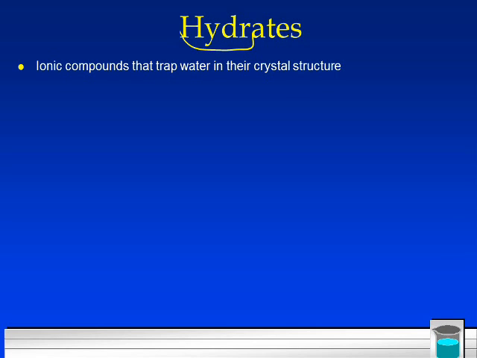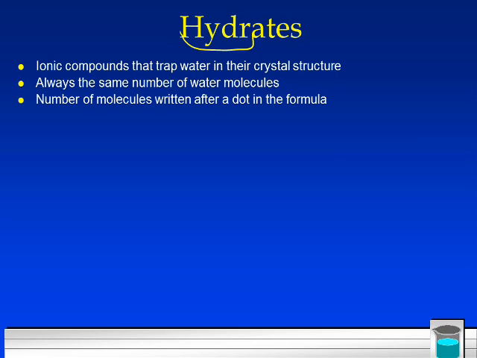Hydro. Ionic compounds that trap water in their crystal structure are hydrates. Now these are solid, and these powders have water. They might seem as dry as sand, but they actually have water in it. And it's the same number of water molecules. The number of molecules of water are written after a dot in the formula.